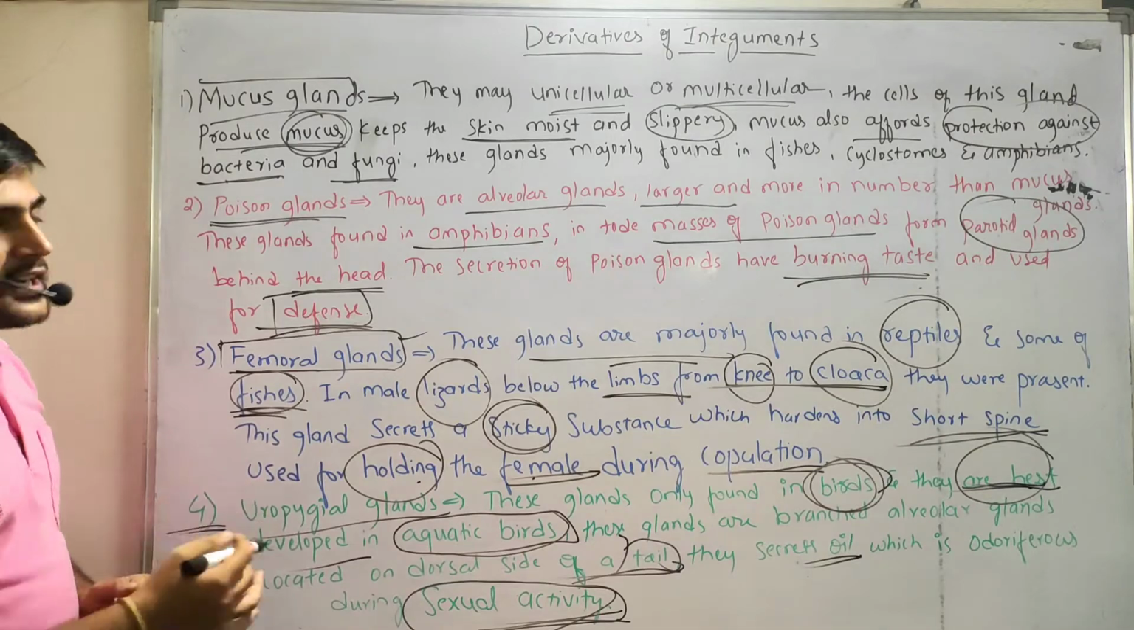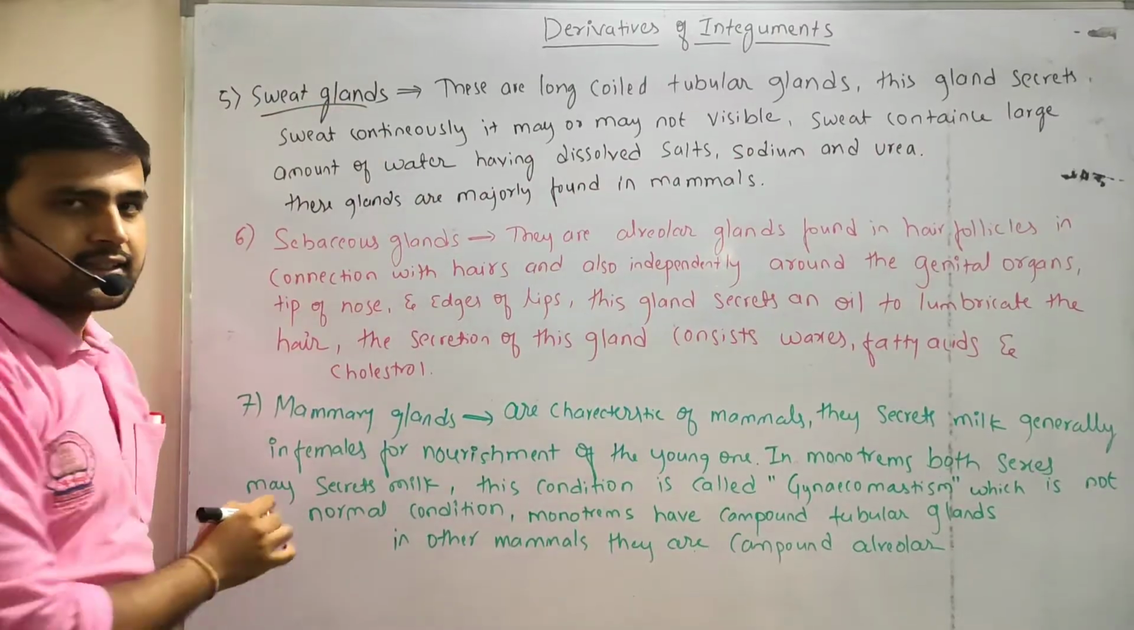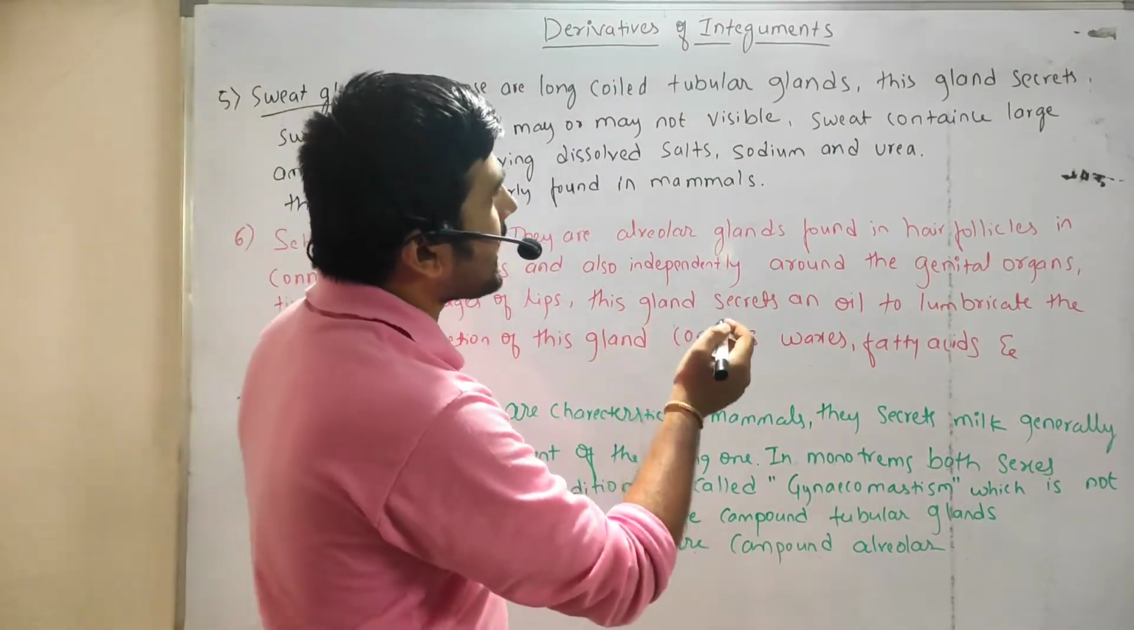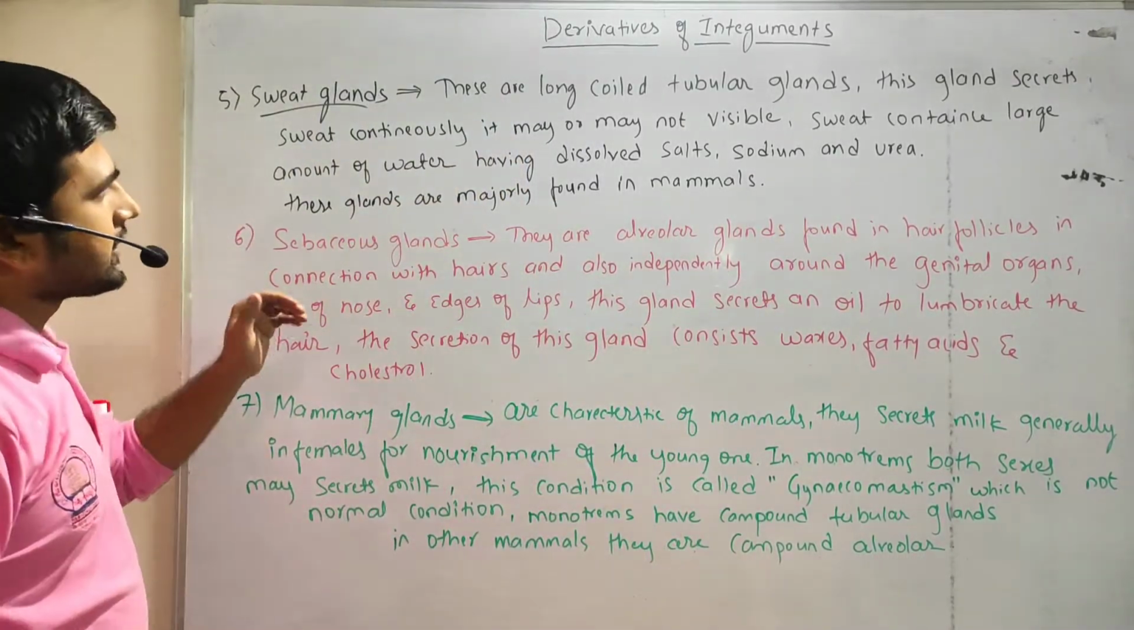Right? And the next gland is the sweat glands. So sweat glands are long coiled tubular glands. These glands secrete sweat continuously.